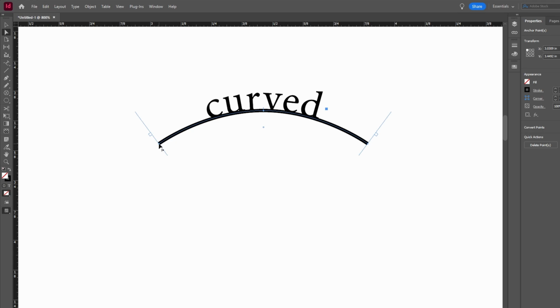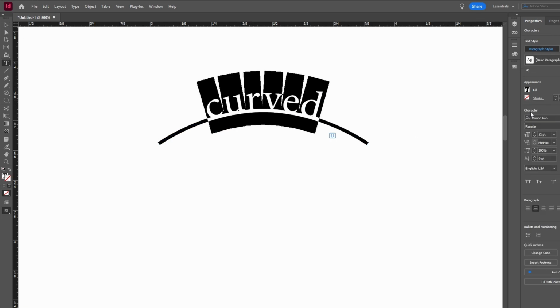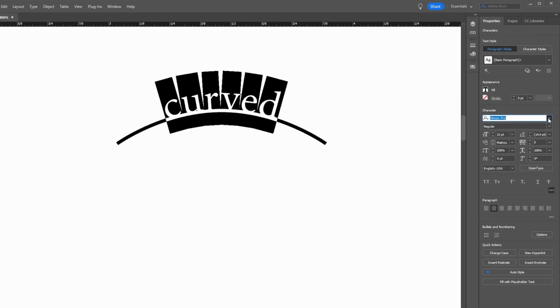Use the direct selection tool to adjust the in and out points of type on a path to fit the curve. Copy and paste the formatted text into the curved text box. Adjust the font size and other formatting as needed.